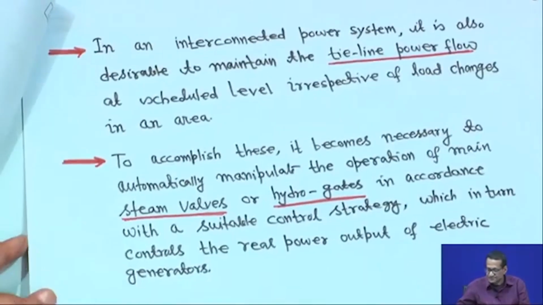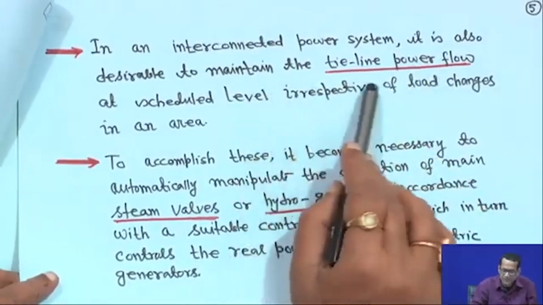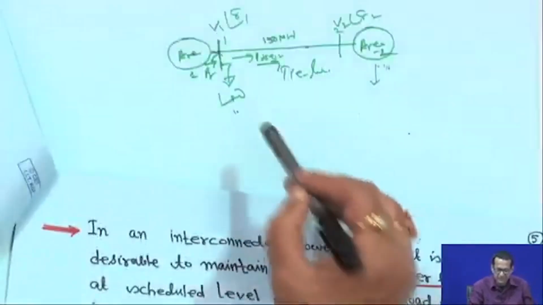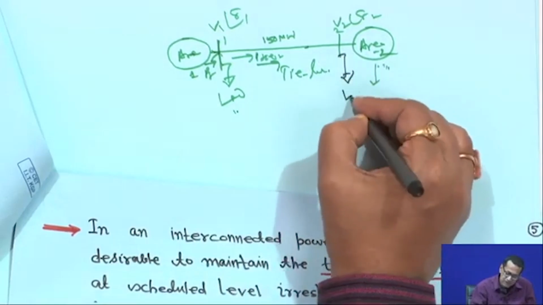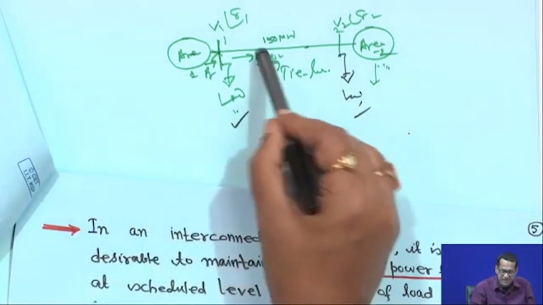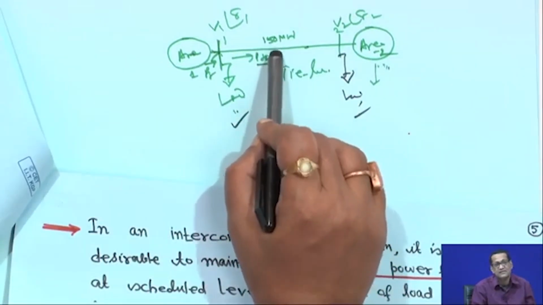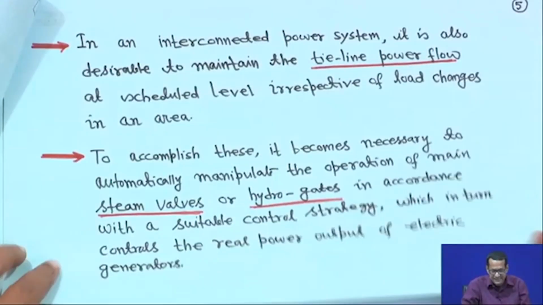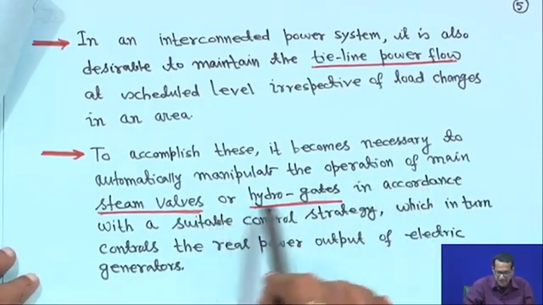So that is why it is also desirable to maintain the tie line power flow at the scheduled level irrespective of load changes in an area. Loads are there on both sides, whatever load is changing on this side or that side, it does not matter. If I have a contract that I will draw 150 megawatt, it should maintain that. To accomplish this, it becomes necessary to automatically manipulate the operation of the main steam valve or hydrogates.